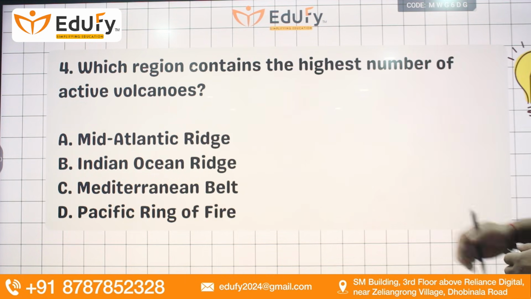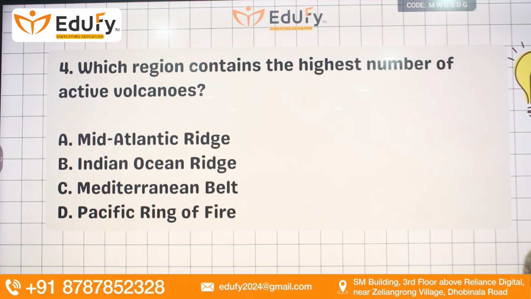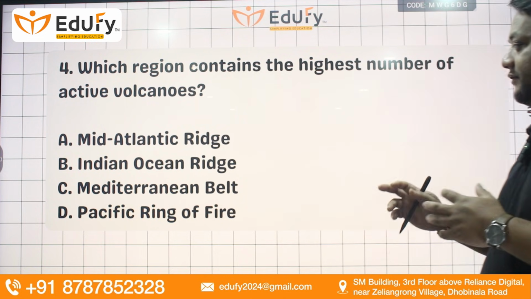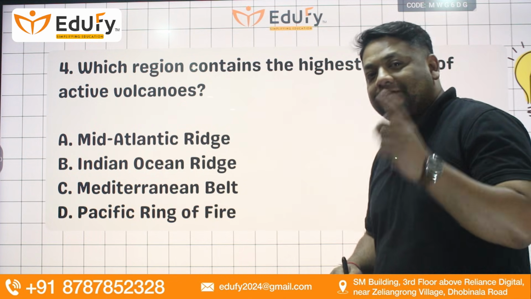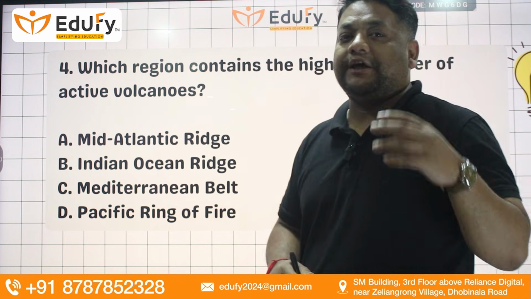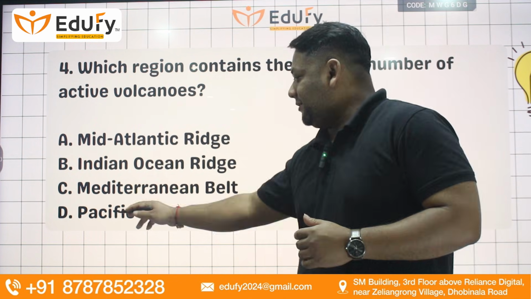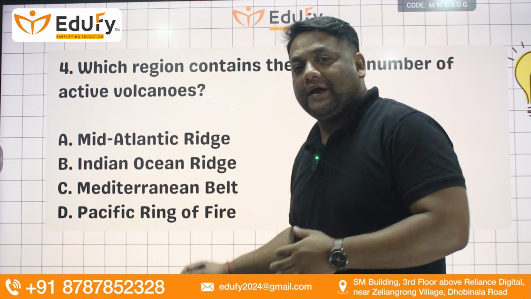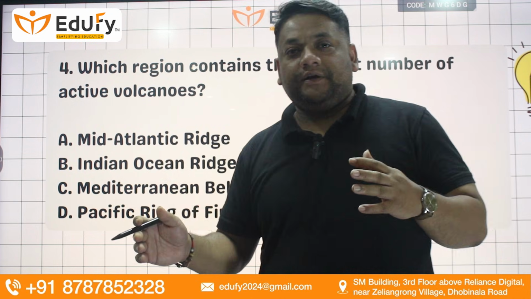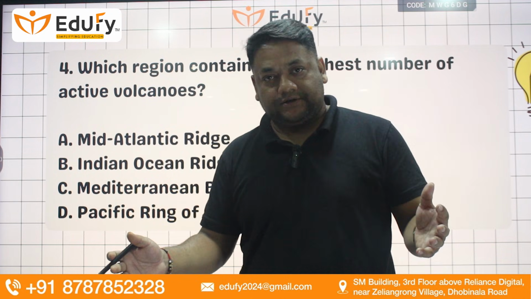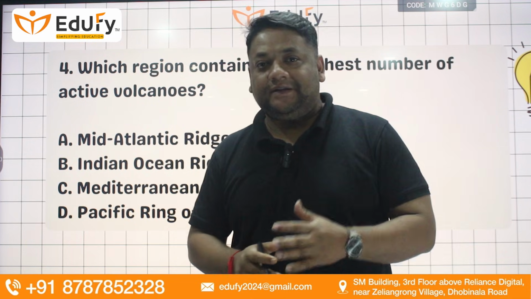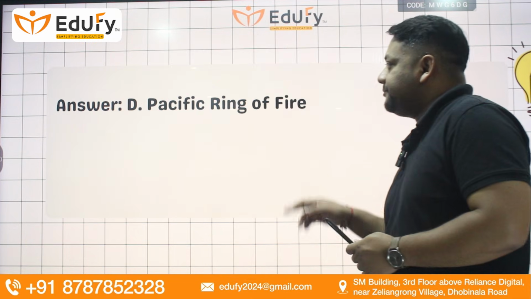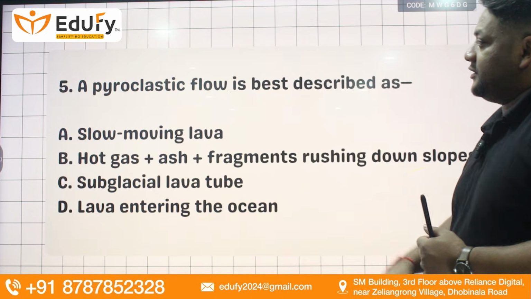Which region contains the highest number of active volcanoes? Mid-Atlantic Ridge, Indian Ocean Ridge, Mediterranean Belt, Pacific Ring of Fire. Remember, 75% of volcanoes are found in the Pacific Ring of Fire. That is why the name Ring of Fire has been given. This is found along the Pacific coastal borders, the coasts bordering Asia and both American continents. Next question. D is the right answer.